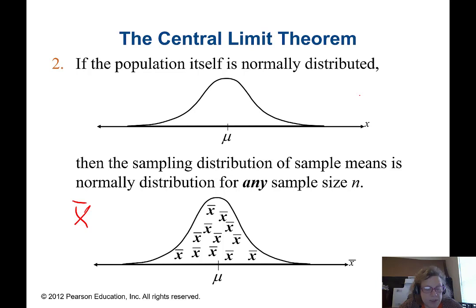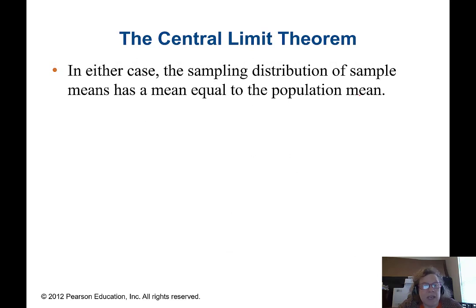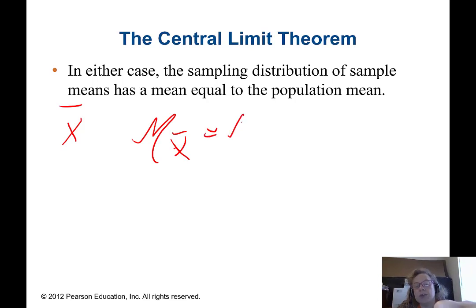The most important result is that for any population, no matter what the distribution is, we can take sample mean, and as long as our sample size is large enough, we can assume an approximate normal distribution for the sample mean. In either case, the sampling distribution of the sample mean has a mean equal to the population mean. So remember that, x bar, mu sub x bar equals mu.